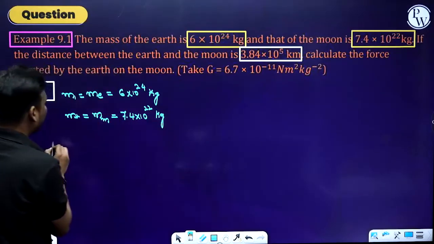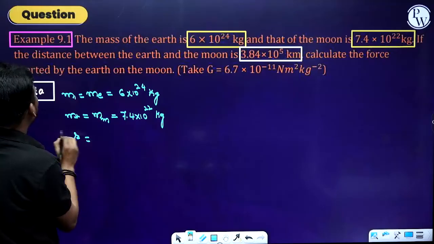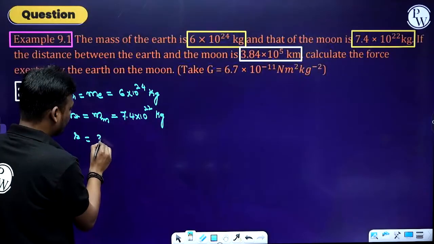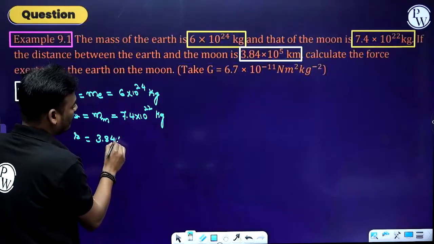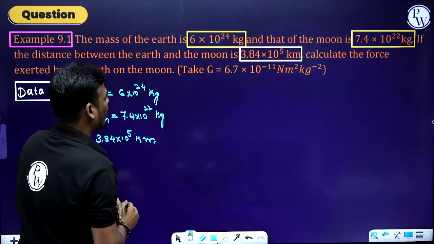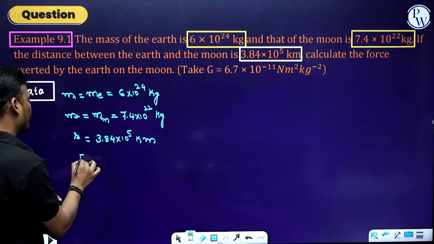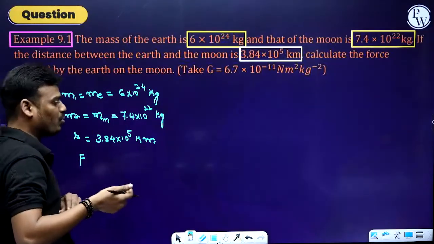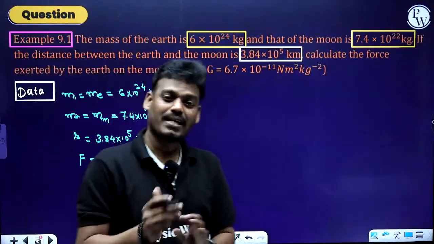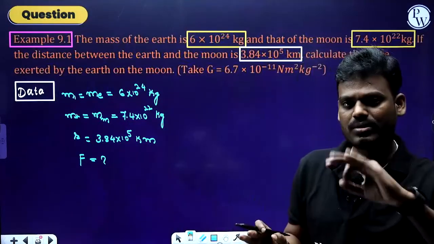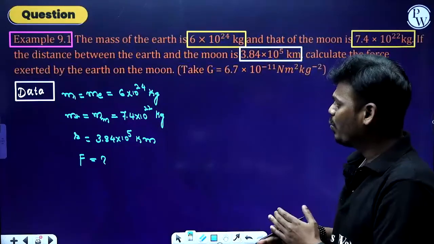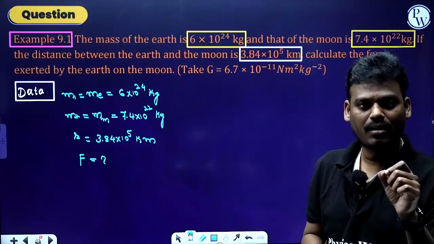And the next one, separation between them. The distance between the earth and the moon is 3.84 into 10 power 5 kilometer. So what you need to calculate is the force exerted on the moon by the earth. So F you need to calculate, and G they have given. So first, data we have written. What is the next check?